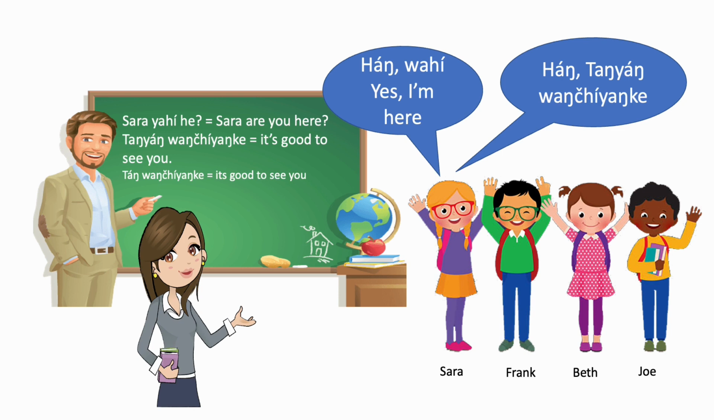So once again, like in level 1, we started with asking if they are here. So Sarah yahihe. Sarah, are you here? And her response is, wahi. Yes, I'm here. So now we're going to add Dayan wachianke. It's good to see you. And then she will respond with, Dayan wachianke. Yes, it's good to see you. Okay, and you can go down the line just like that.